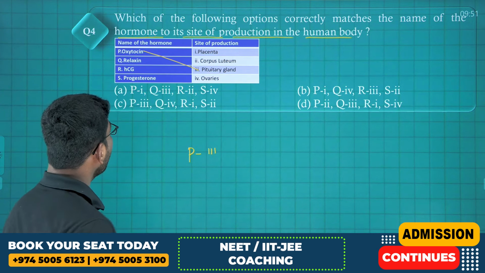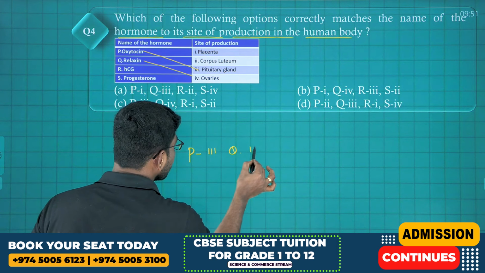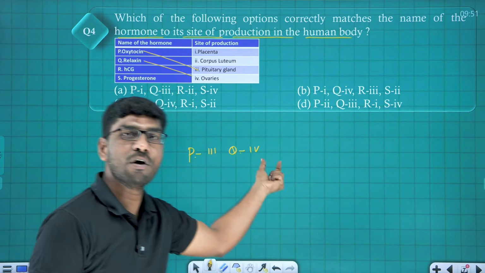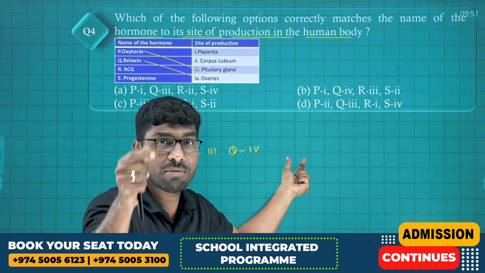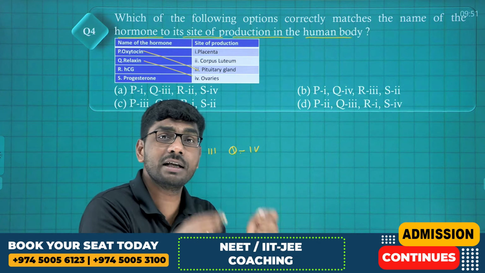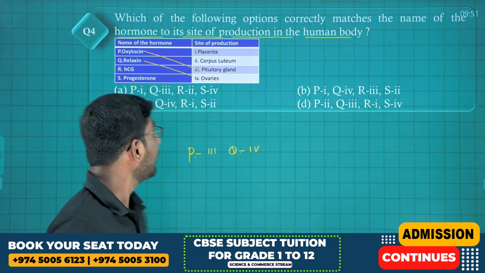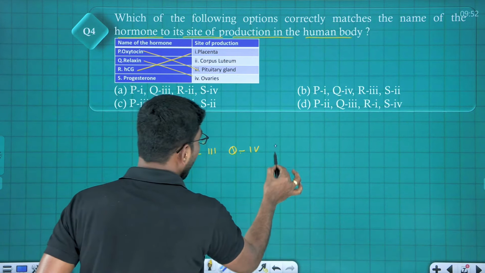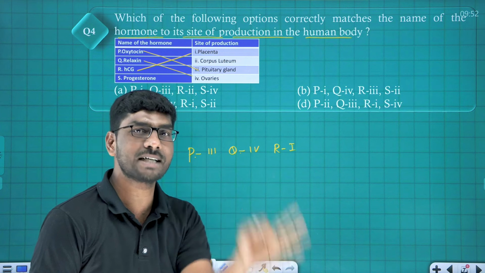Fine. Relaxin hormone is from the ovary. So what is Q? I'm writing 4. P is 3, Q is 4. Relaxin hormone is released in the later phase of pregnancy from the ovary. Remember, read NCERT, it's clearly mentioned that relaxin hormone is released in the later phase of pregnancy in female blood. Keep in mind. Next, HCG, corpus luteum and placenta. So R is 1, HCG, human chorionic gonadotropin hormone from the placenta.